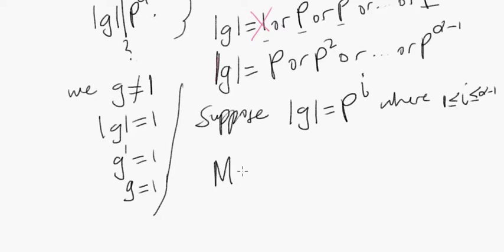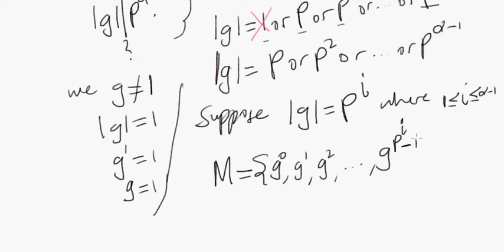Let's call it m. Consider the set m equals g to the 0, g to the 1, g to the 2, all the way up to g to the p to the i minus 1, since the order is p to the i. Can we at least say that this set m is a group? Is it a cyclic group?